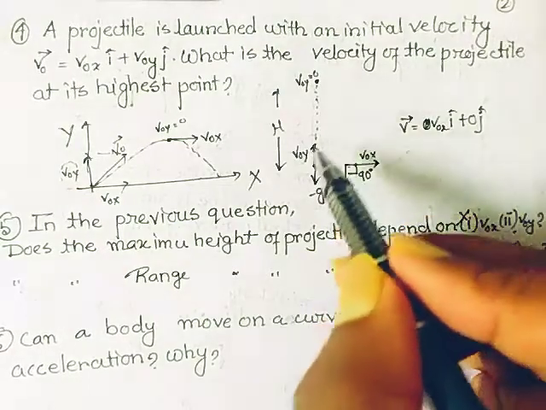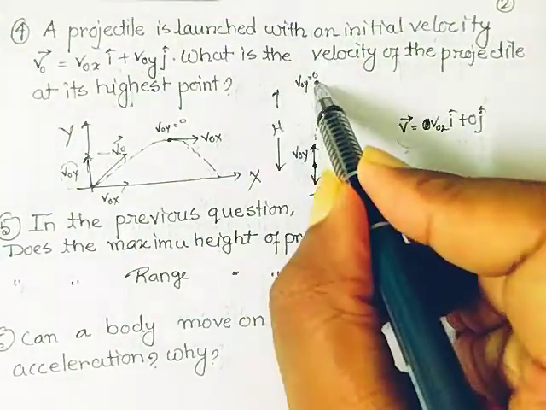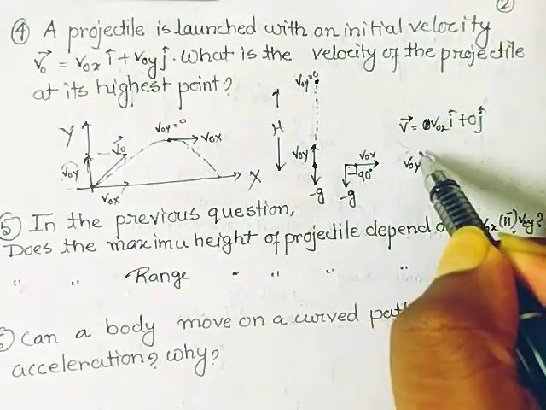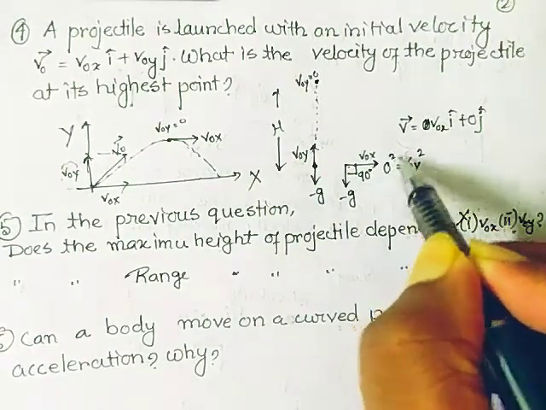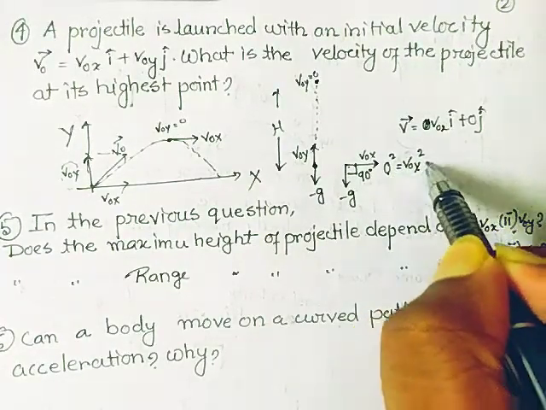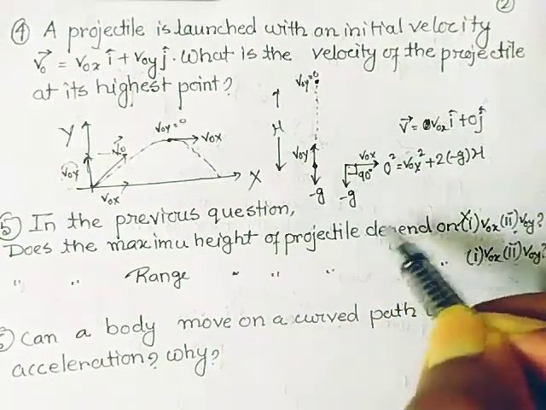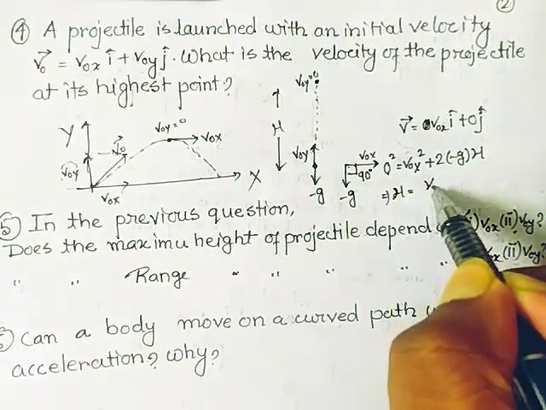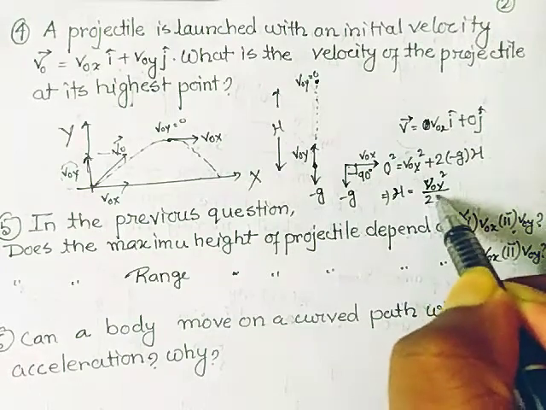And if I want to calculate the maximum height, using initial velocity and final velocity: 0 squared equals v0y squared plus 2 into minus g into capital H, and this gives us capital H, the maximum height, equal to v0y squared divided by 2g.